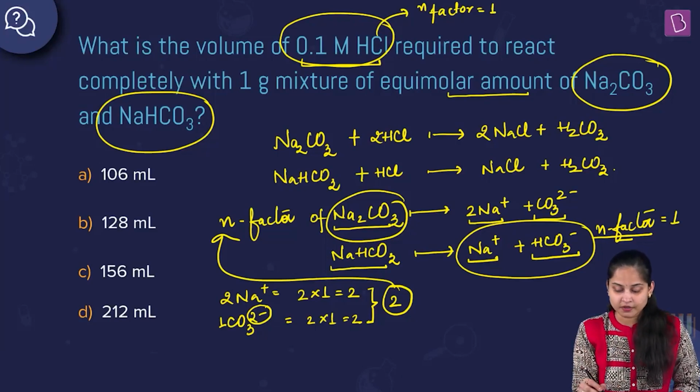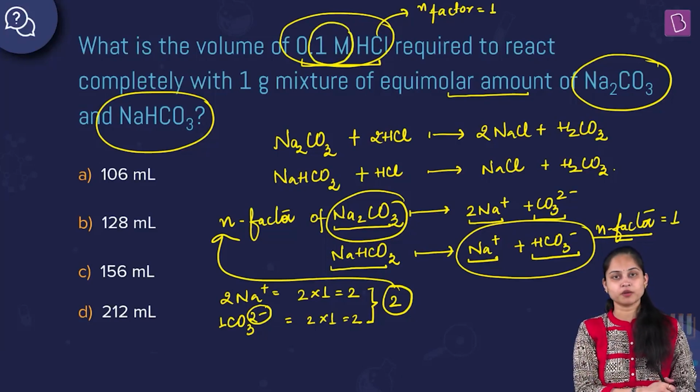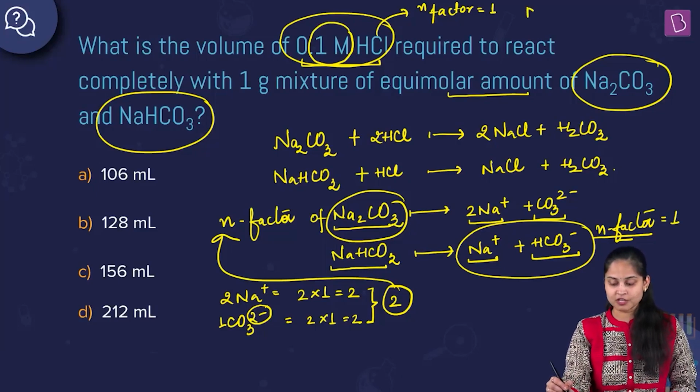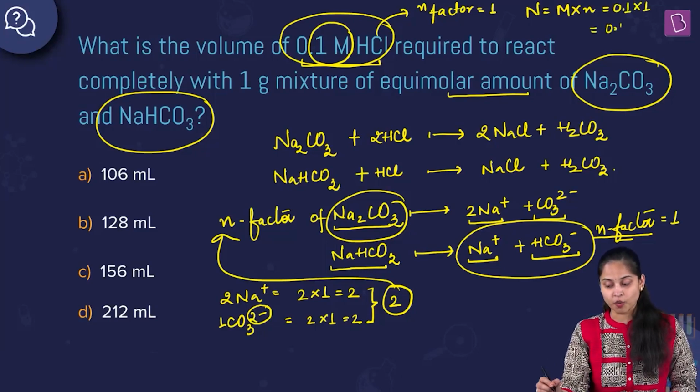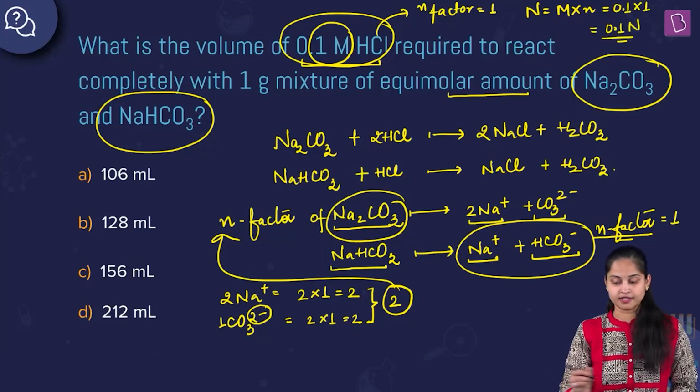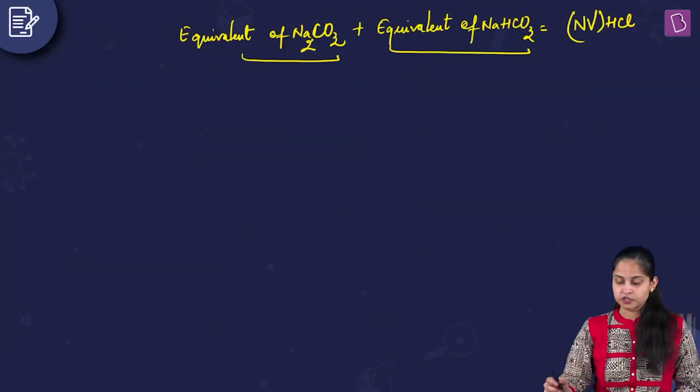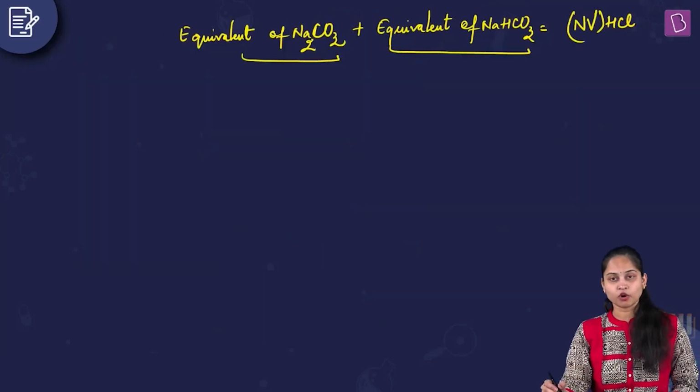So it is given to us as molarity, 0.1 molar. Normality is equal to molarity into N factor. So molarity is 0.1 multiplied by 1. Therefore the normality becomes 0.1 normal. Clear? Fine. So it's normality into volume of HCl, and the volume we need to calculate.